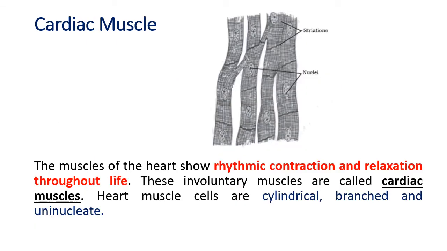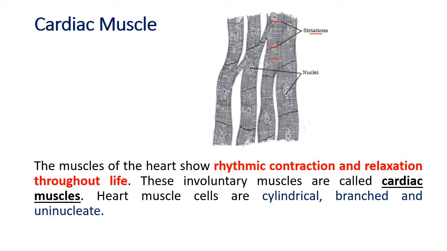Apart from these two, we have got a third muscle called the cardiac muscle. Now we'll see how the cardiac muscle is different from both of these. Now like the striated muscle, the cardiac muscle also has got striations. You can see this. Now what does cardiac mean? Cardiac means heart. Yes, cardium is the heart, so cardiac muscles are muscles of the heart. Now this has got bands, they are called striations, just like the striated muscle.